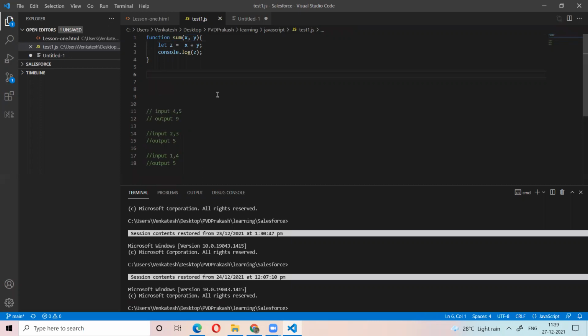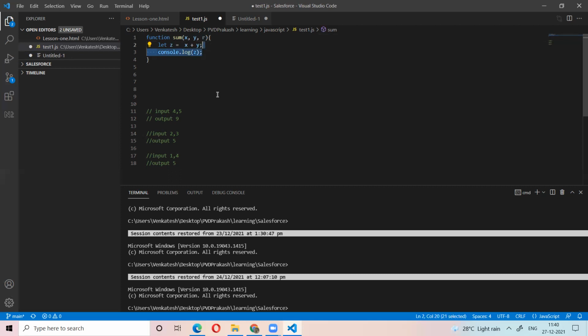Sometimes, if we define a function, we have the arguments, and all the arguments are required. Sometimes some arguments are not needed, as you wish. For example, I have another variable like r.